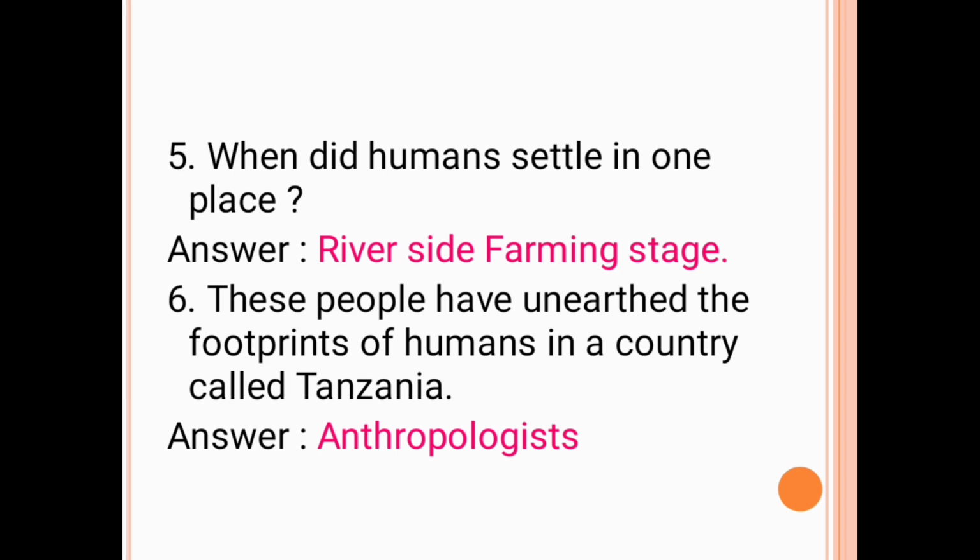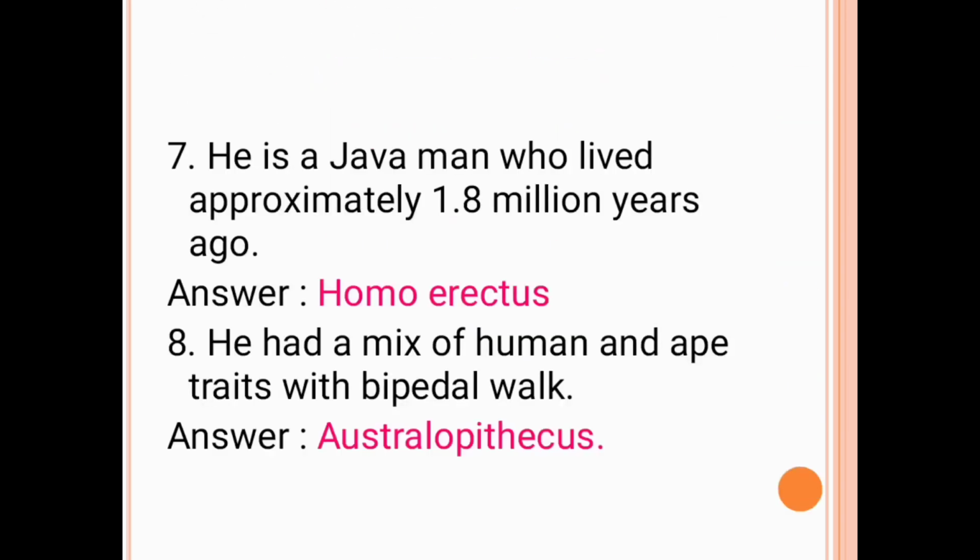The next question is these people have unearthed the footprints of humans in a country called Tanzania. The answer is anthropologists. The 7th question is he is a Java man who lived approximately 1.8 million years ago. The answer is Homo erectus.